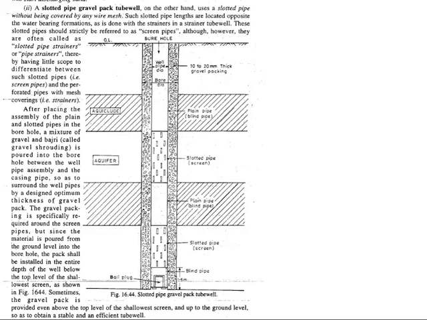Okay, and here also we put in some packing between this bore and the well, and that packing is done using gravel or sand particles. We pour these packing materials from the ground level to the bottom, and consequently here also we fill the packing from the top to the bottom layer.